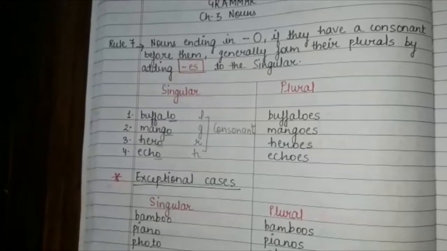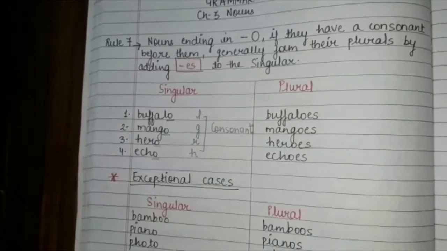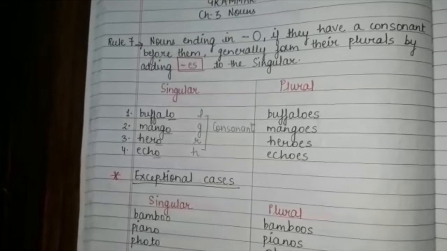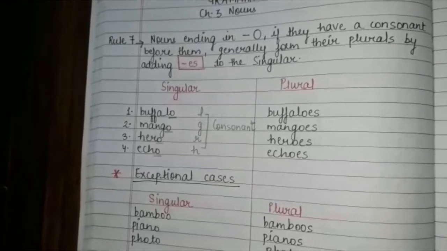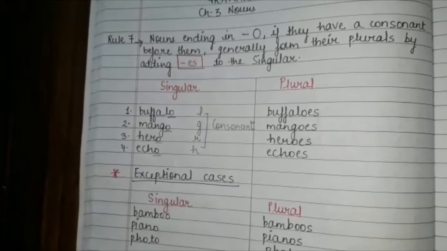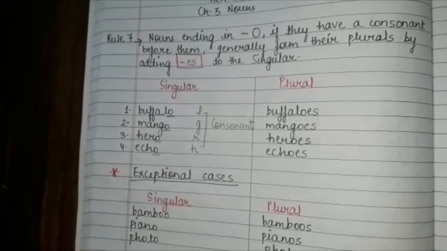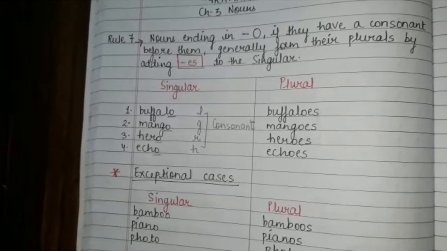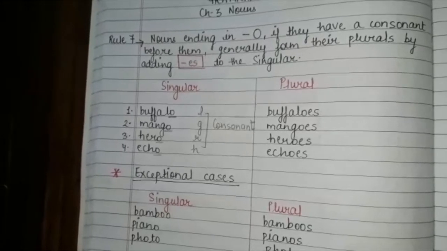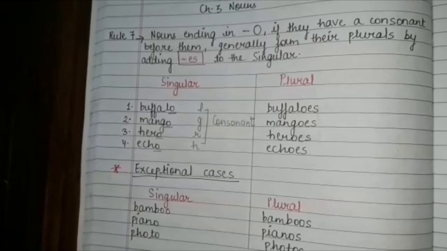Example number 1, buffalo, buffaloes; mango, mangoes; hero, heroes; echo, echoes. So can you see that just by adding es towards the end, I have changed my singulars into plurals. This is how I have to change my singulars into plurals. Students, make sure that you mark all these important things the way I have marked. And then we have some exceptional cases.